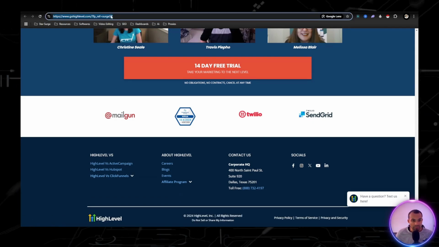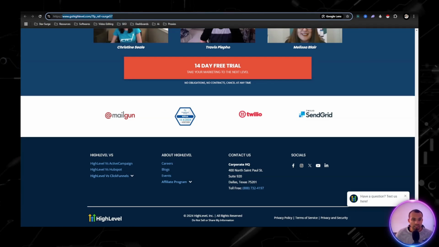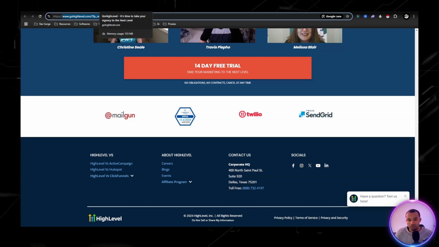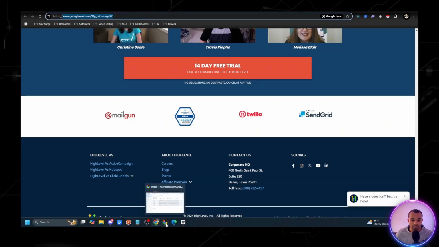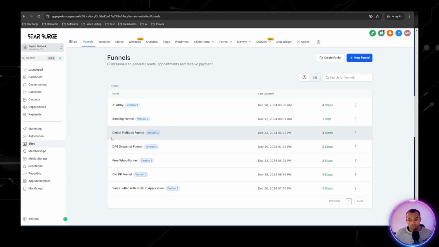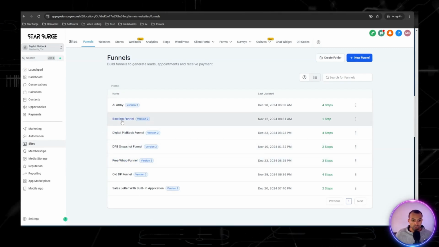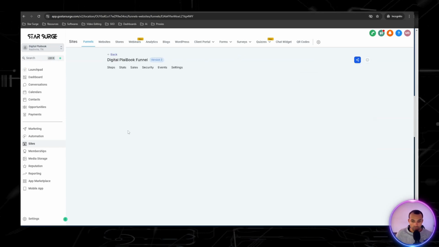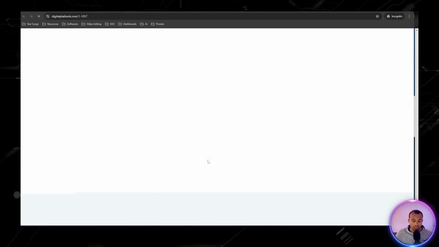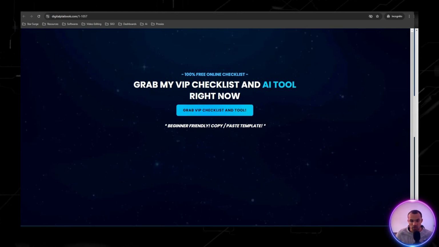So you're going to want to save this because this is how we're going to be able to make some money. So once you have this link saved, we need to start creating your back end and your front end. So let's go ahead and talk about the front end, which is going to be your funnel. So once you import the snapshot, you're going to have all these. Now, it doesn't really matter which one you choose, but let's just go with the digital playbook funnel, for example. The front end is going to look like this when they enter in whatever your domain is. It's going to say, grab my checklist and AI tool right now.